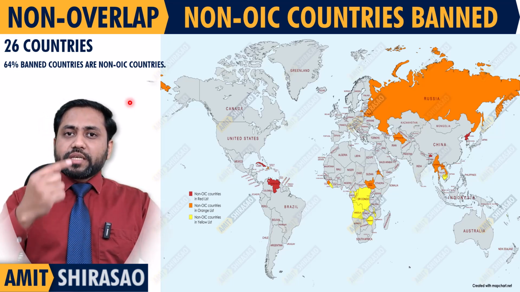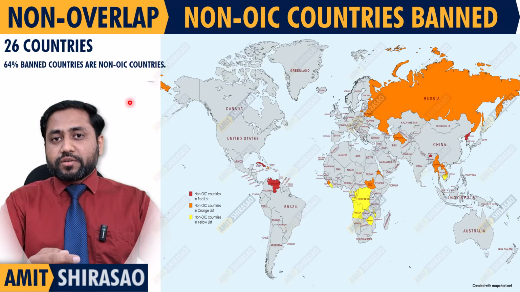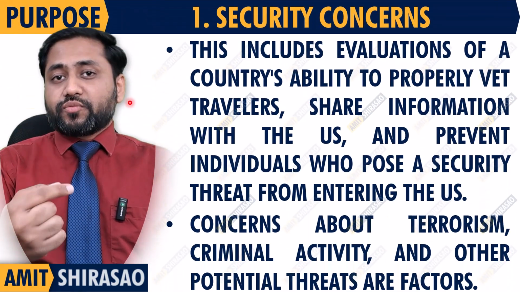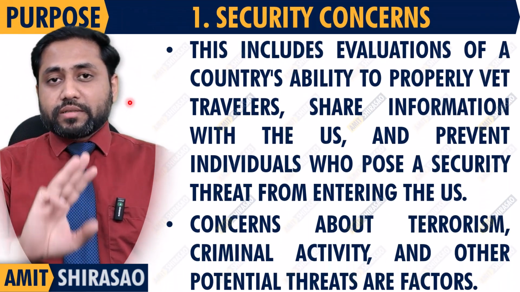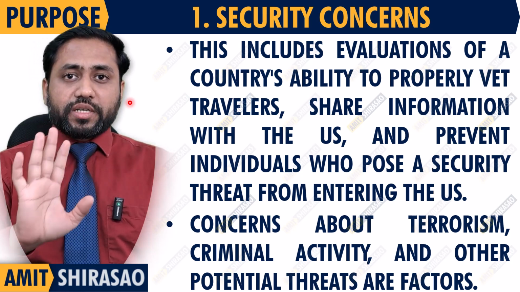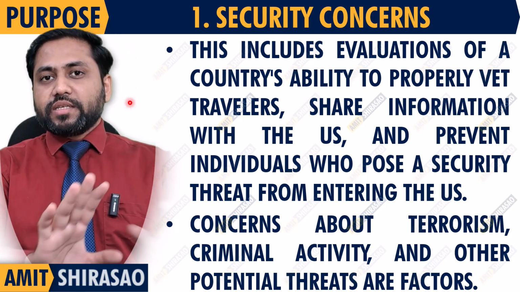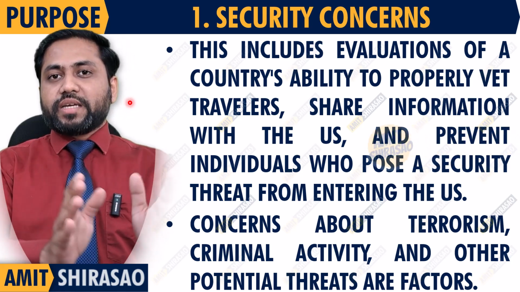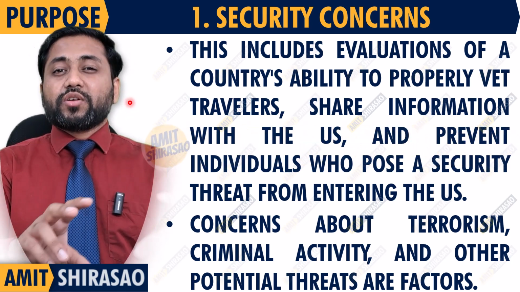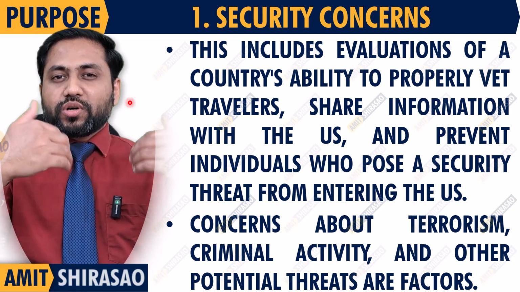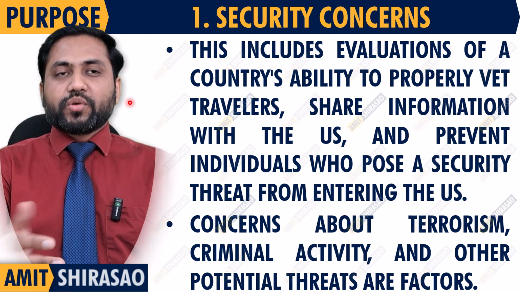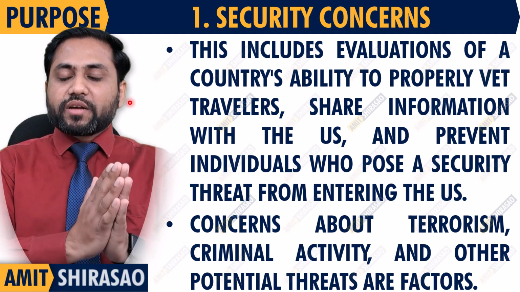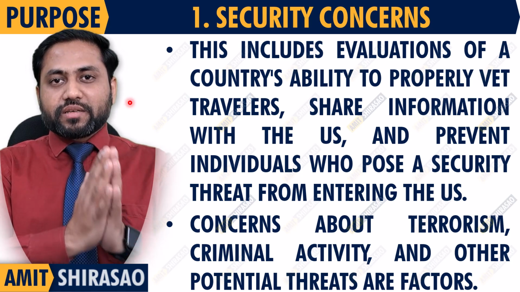Then what is the basis of banning travel from these countries? What are the concerns of the US? There are 3 concerns. The first concern is security. The US says that these countries do not vet the migrants properly. Vetting means to analyze, to do a background check of that person. So these countries don't do a background check of the migrants. That is the main concern of the US.